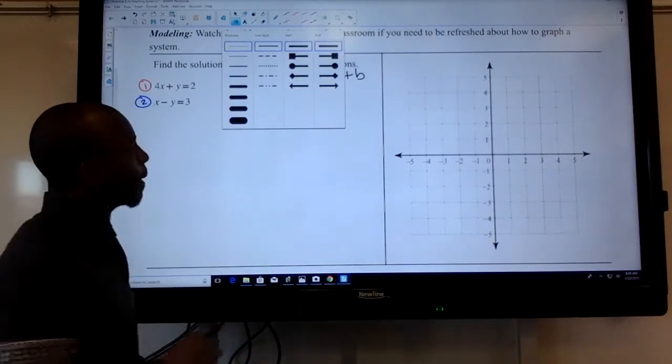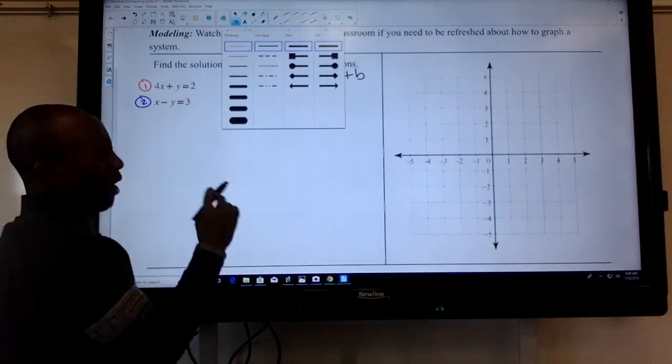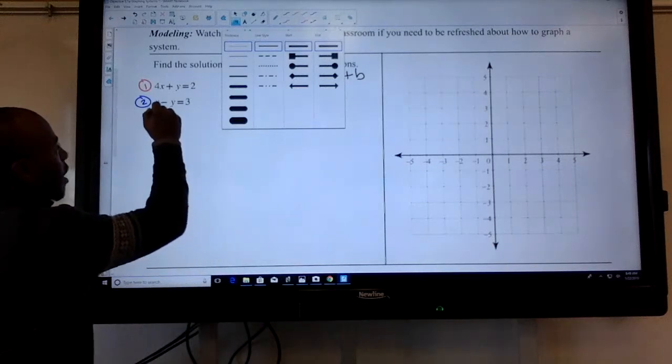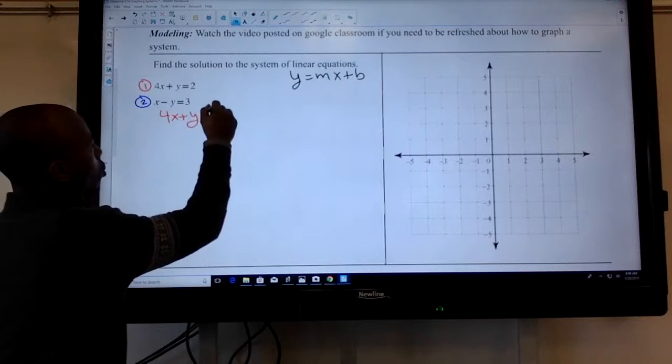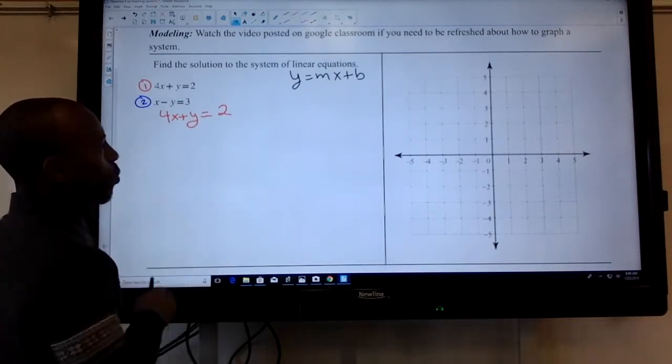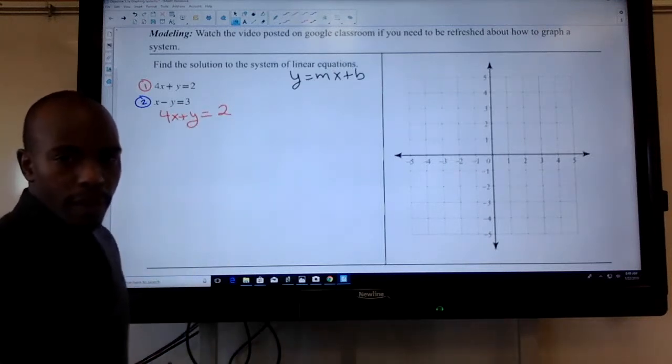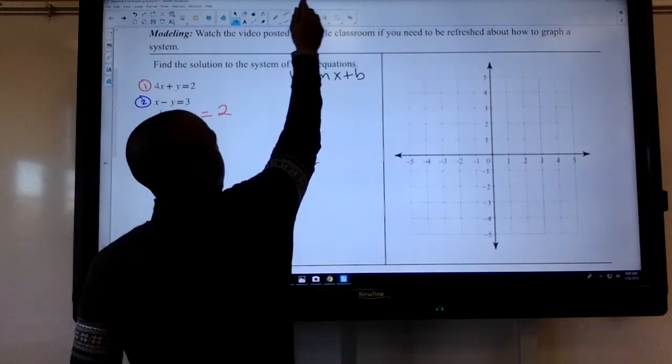So let's start off with the very first one, which, as I said, I'm going to use the red marker, okay? Using the red marker, I'm going to rewrite it, all right? It starts off by saying 4x plus y is equal to 2. So 4x plus y equals 2, all right? That's what I'm looking at.